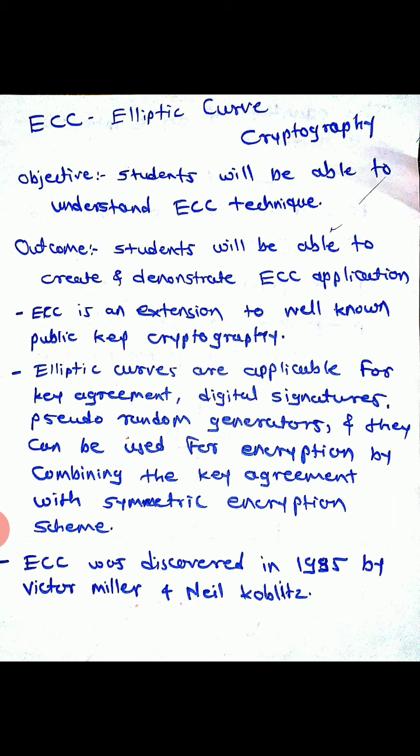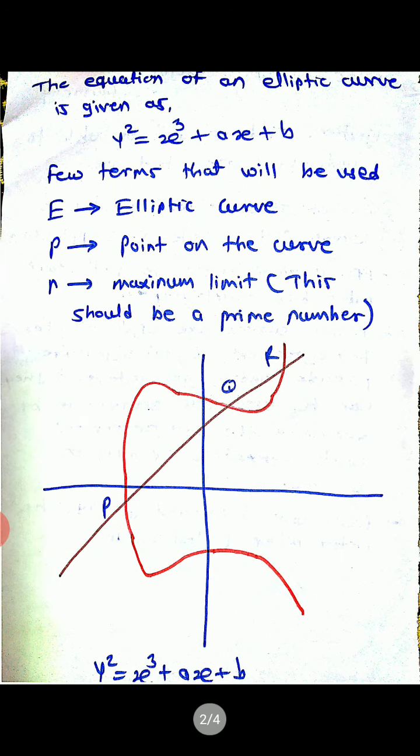They are also used in several integer factorization algorithms based on elliptic curves that have applications in cryptography. So these are some things related to elliptic curve cryptography. So what exactly is an elliptic curve? The equation of an elliptic curve is as given: y square is equal to x cube plus ax plus b.